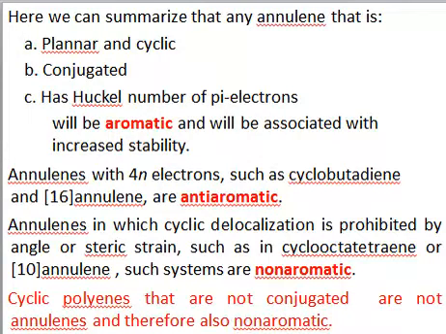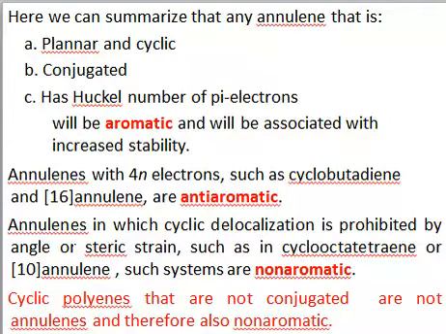So aromatic and anti-aromatic are almost the same, except they differ in the number of pi electrons, right? Aromatic compounds are highly stable, whereas anti-aromatic compounds are highly unstable. Normally these anti-aromatic compounds have some angle strain associated with them.